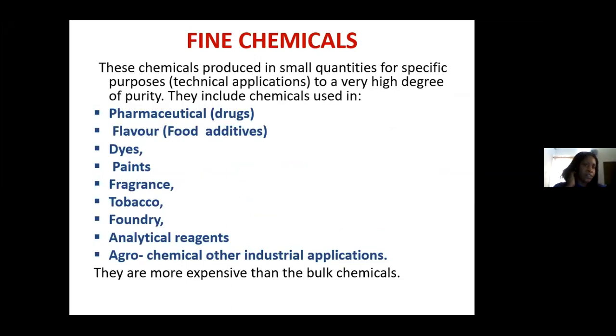So the basic difference between the heavy and the fine chemicals is that the heavy chemicals are produced in large quantity but with low degree of purity, while the fine chemicals are produced in small quantity but with high degree of purity. And in terms of cost, the heavy are less expensive. They are not as expensive as the fine chemicals because they are still in the crude state and can further be processed into the fine chemicals.